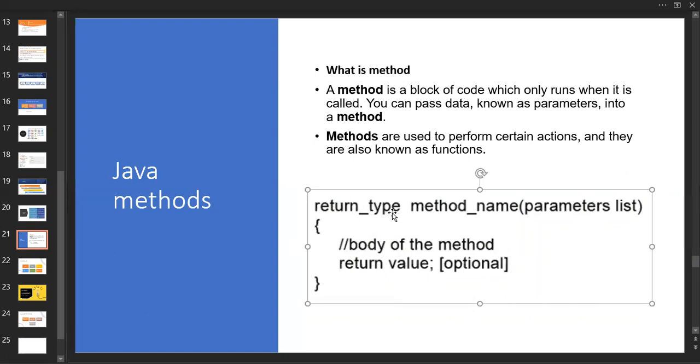If a return type is available, we need to return it. I think I explained this in the last class. So the return type may be void, meaning there is no return value, and if it is a primitive data type, we need to return it according to the context. We'll go for a general example for that.